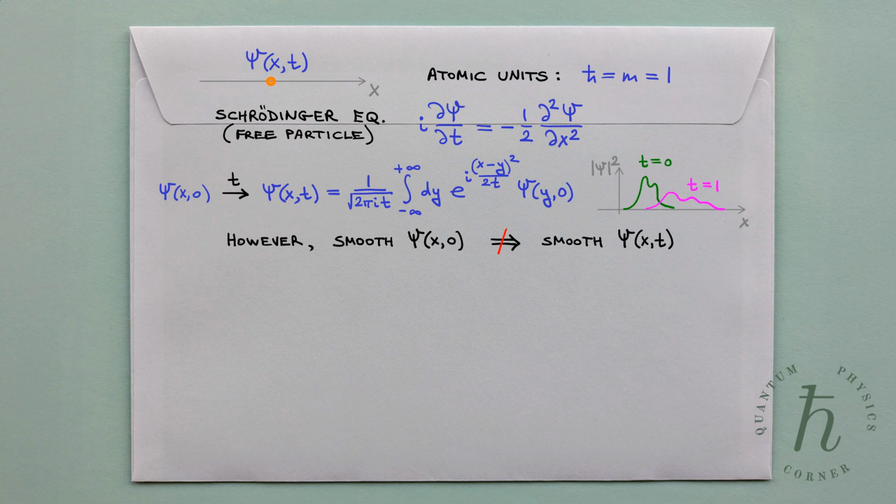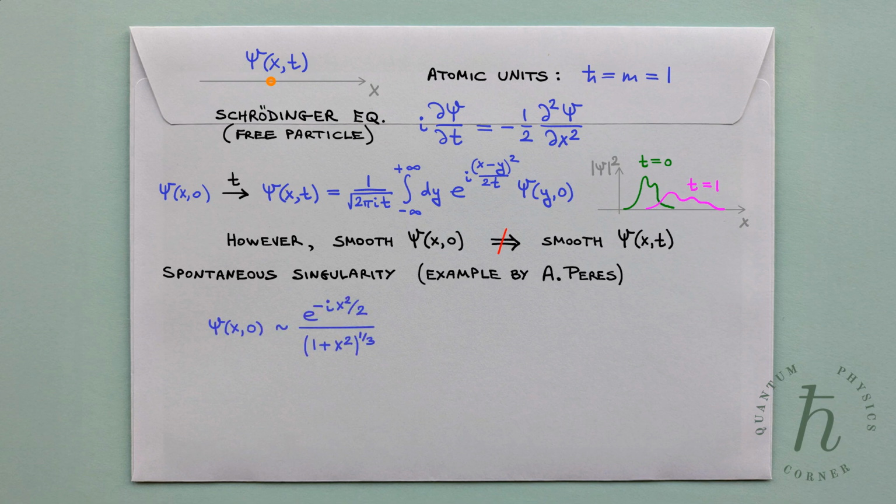Here is a neat example of a spontaneous singularity taken from a brilliant book by Asher Peres, entitled Quantum Theory: Concepts and Methods. Consider the following initial wave function. It is normalizable and everywhere continuous and differentiable. We'll ignore the normalization constant, as it's irrelevant to our discussion.